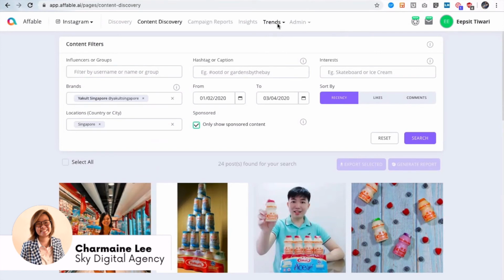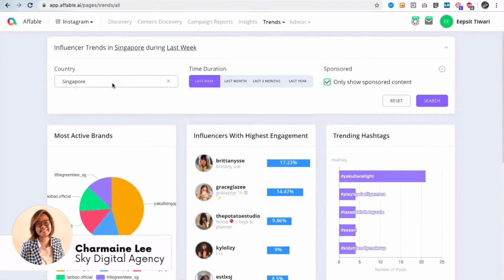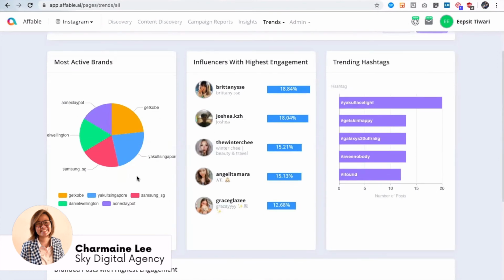Sure, definitely. So you can go to this trend section and click on market trends, and here you can define, okay, you are looking for region like Singapore, in the last 1 month, and based on only sponsored content. And if you do the search, these are the top 5 most active brands, including Daniel Wellington, Samsung, Yakult Singapore. These are the influencers with highest engagement, top 5. These are the trending hashtags that again you see.